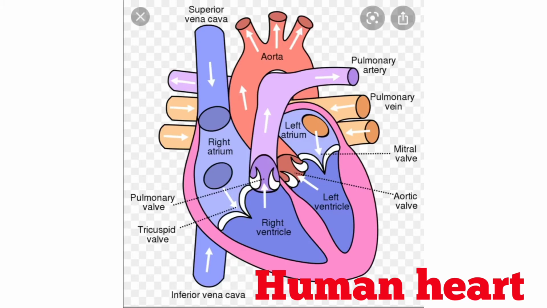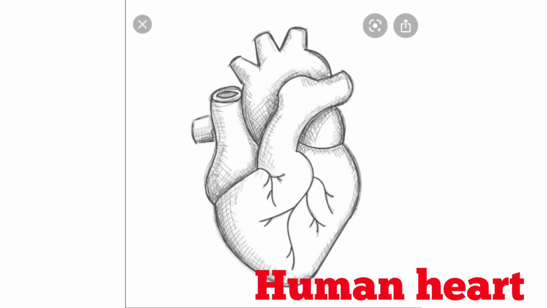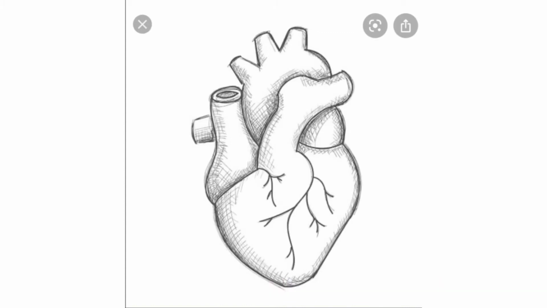A question can be asked: explain the structure of heart in detail with diagram. So, you have to write all these points and you have to draw the diagram. Students, this is the simplest way you can draw the human heart. Just draw like this and label the different parts of the human heart. Keep in mind, if you are just drawing the diagram and not labeling it, you will not get any mark. When you are drawing the diagram, you have to label it also. Practice to draw the human heart like this and then label it.